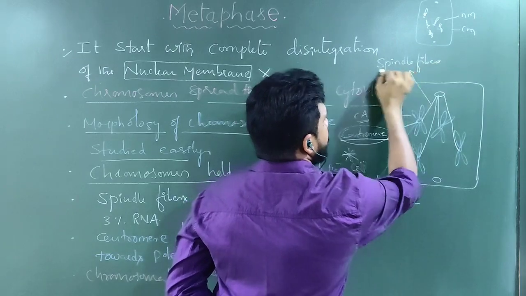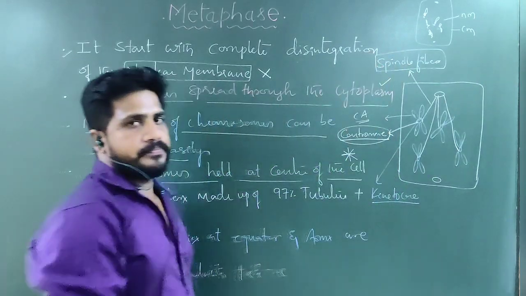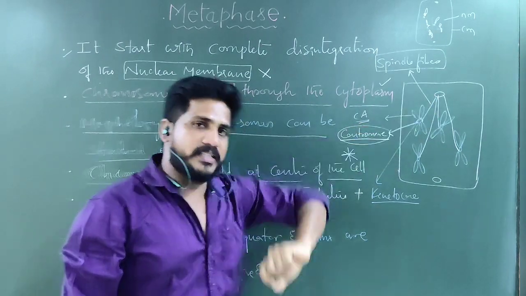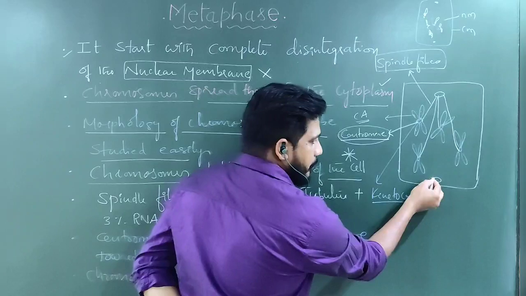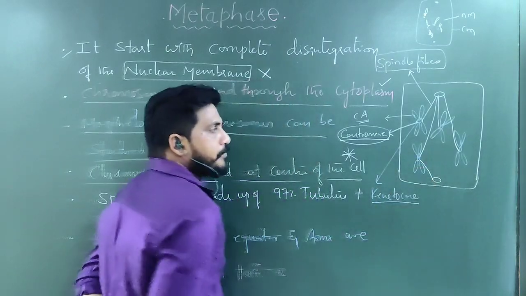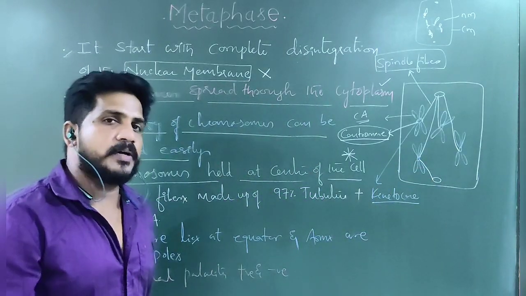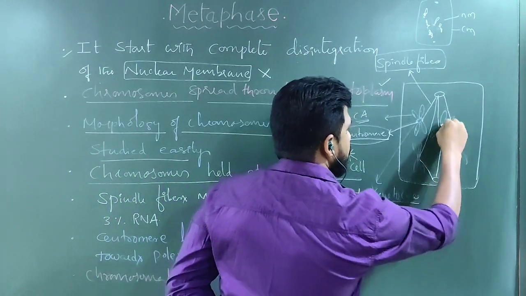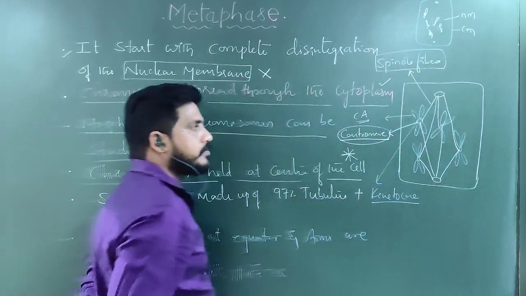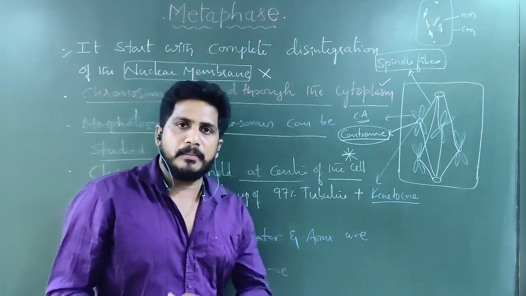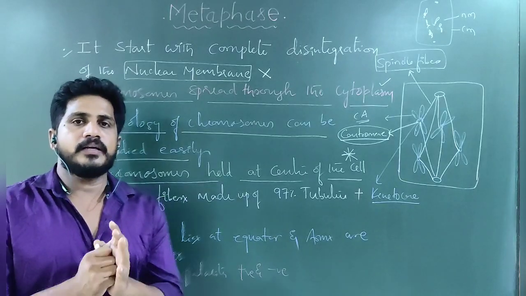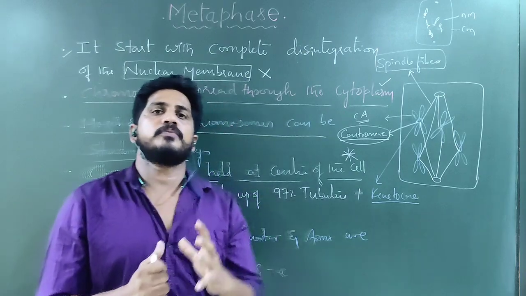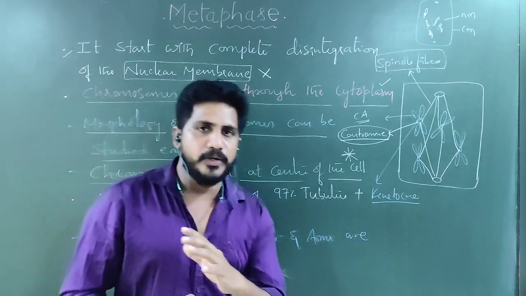Spindle fibers are coming from the poles. In the picture, I am drawing spindle fibers only on this centromere, but generally they come from both sides and attach to the centromere. Which part of the centromere? Kinetochore. So here, here, and here. This is the middle phenomenon of the metaphase. Very firstly, in the metaphase, chromosomes are very clearly observed without any nuclear envelope.